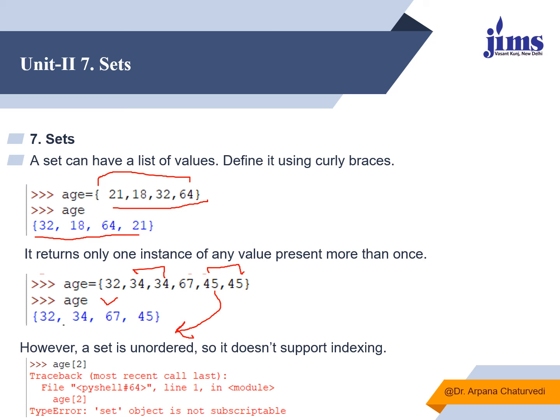Set is unordered, so it doesn't support indexing. You should remember this thing. If you try to extract the value which is stored at the third position, and if you try to write age[2], it will give you the error. So it doesn't support indexing.